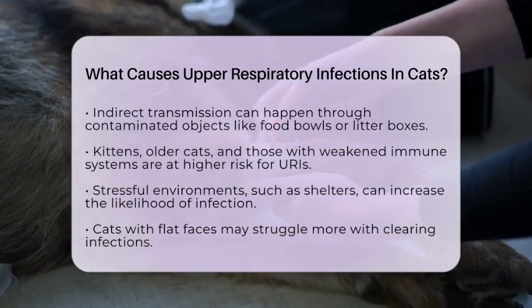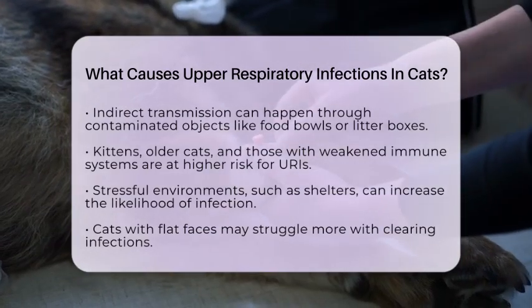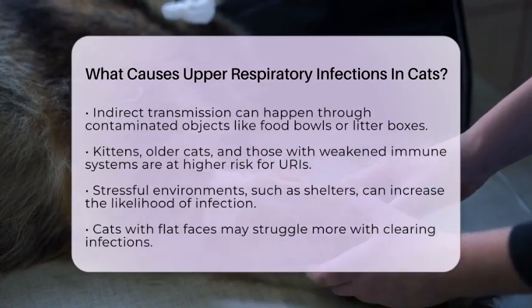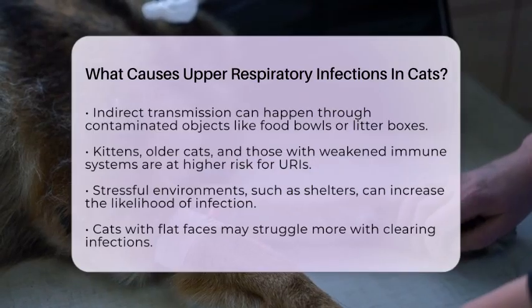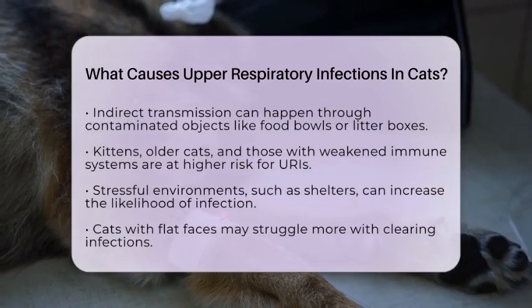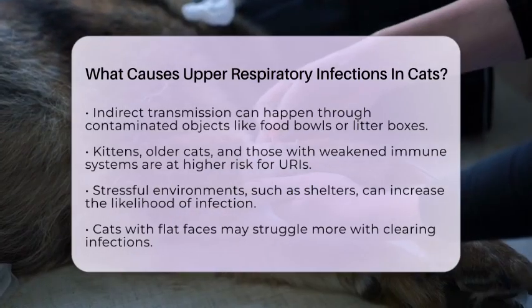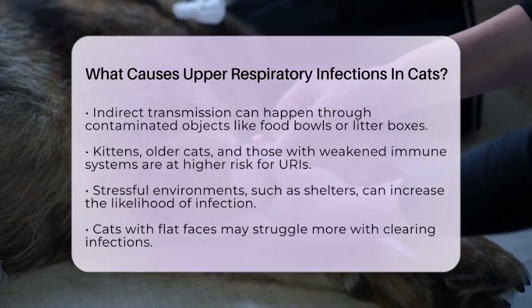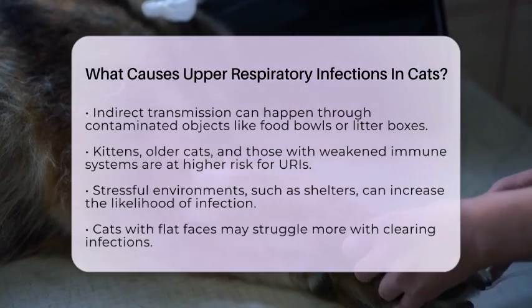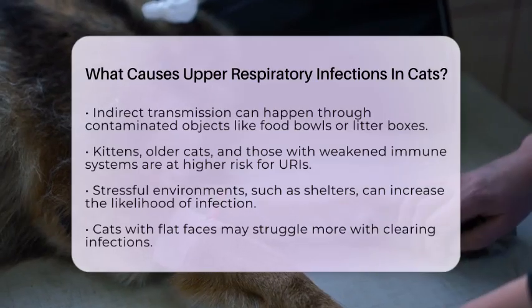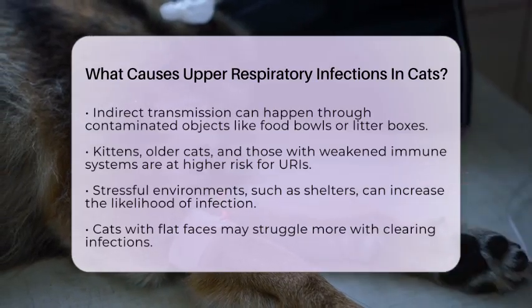Transmission of these infections mainly occurs through direct contact with infected cats. This can happen through saliva, tears, or nasal secretions. Sneezing and grooming can also spread the infection. Indirect transmission can occur through contaminated objects like food bowls or litter boxes. The viruses can survive on surfaces for days, making it easier for them to spread.